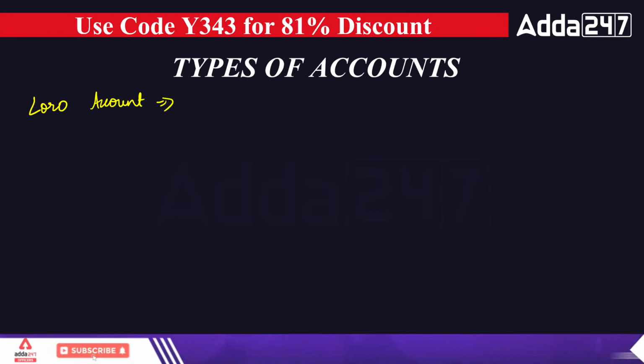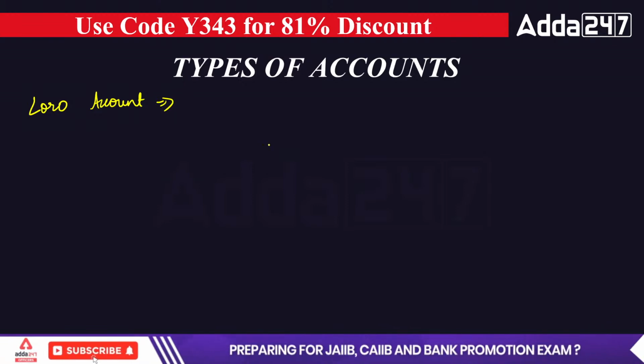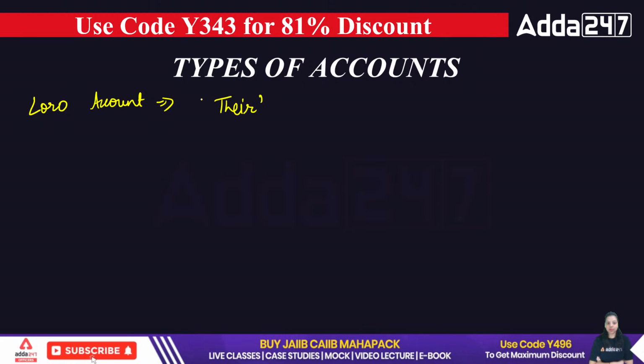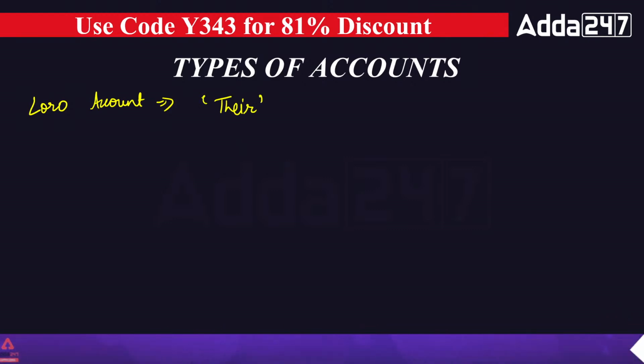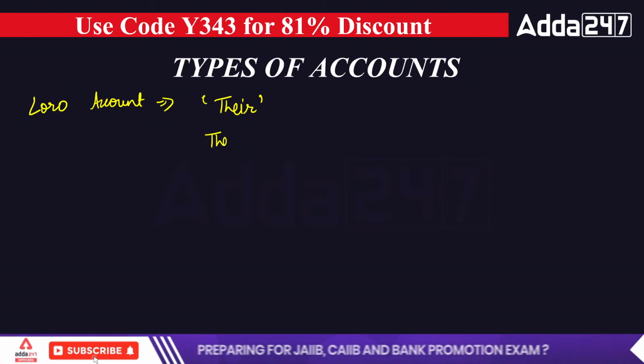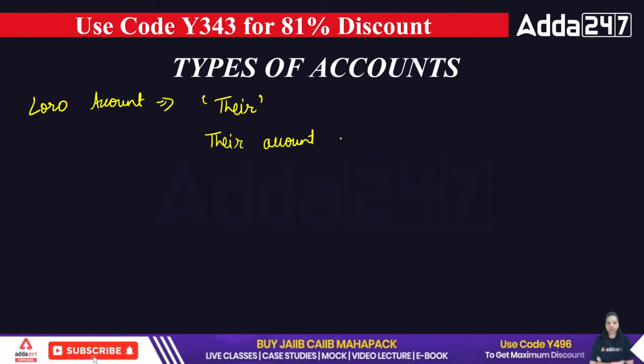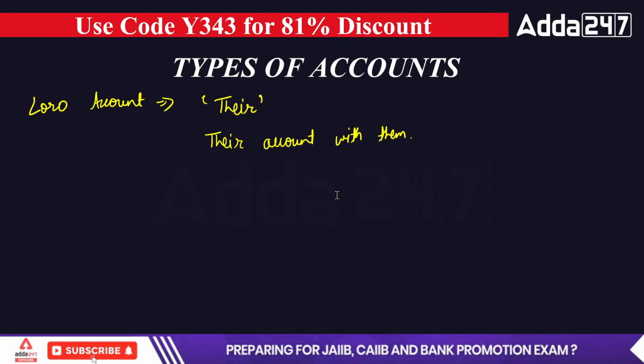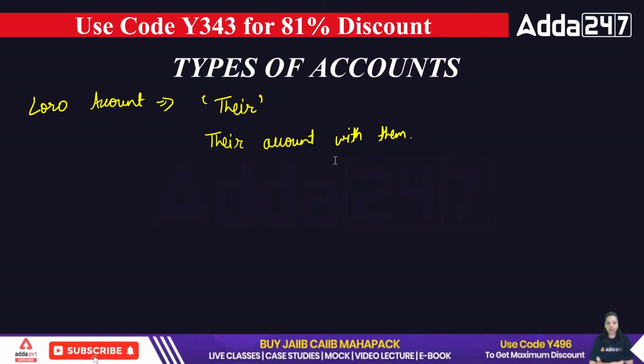Loro means theirs. It defines their account with them. What does it mean? It means it's a current account which is maintained by one domestic bank for another domestic bank.